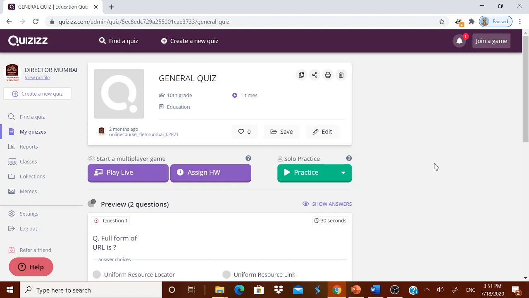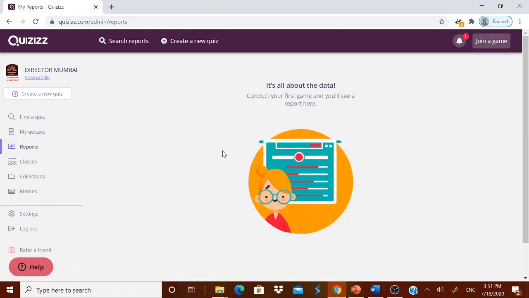Okay, now whatever the child has done, it will come in the report. Automatically it will come in the report, but I don't have anything because I have not conducted any game so far. If you conduct the game, that particular game with the name will come. Simply click it. It will tell you all the information about a particular child, how he has performed, and about a particular question, how the children have performed.